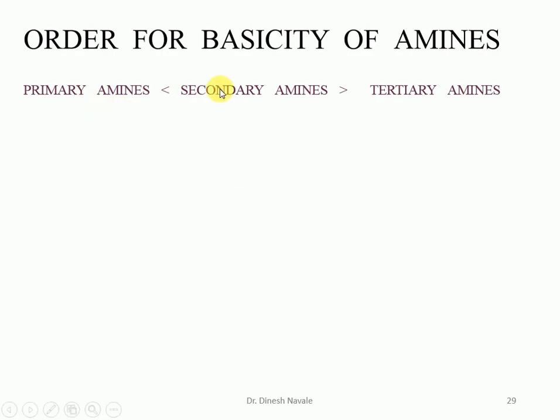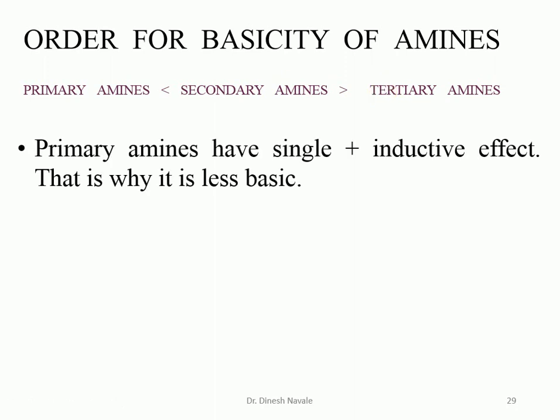Now, primary amine, secondary amine and tertiary amine. So the basicity order is this one. In case of the primary amine, only a single alkyl group is there, so only a single inductive effect will be there. That's why it will be less basic than secondary amine and tertiary amine.